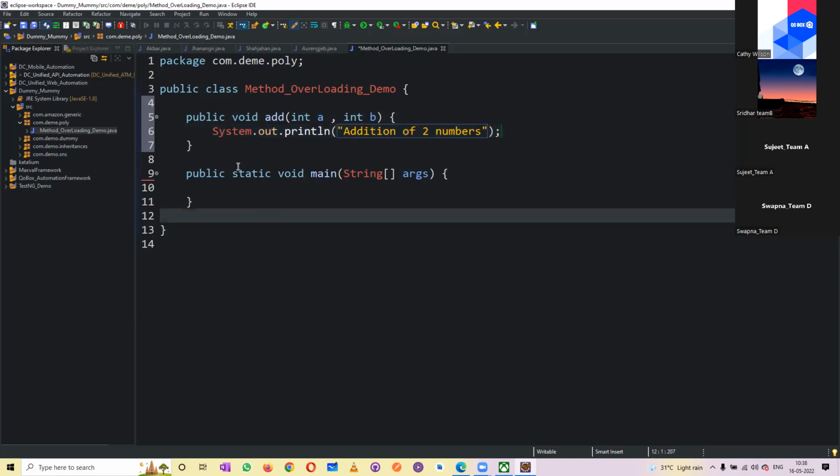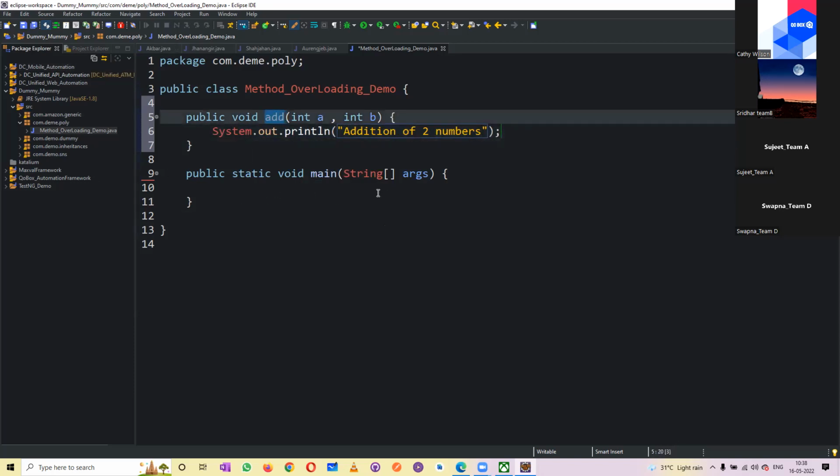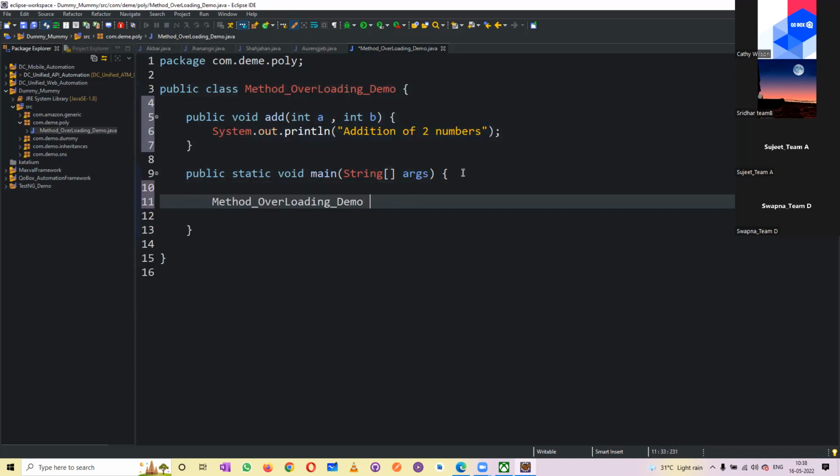I have created this, and now I wanted to call it. What type of method is that? Non-static. So I need to create an object and call it using the object name.